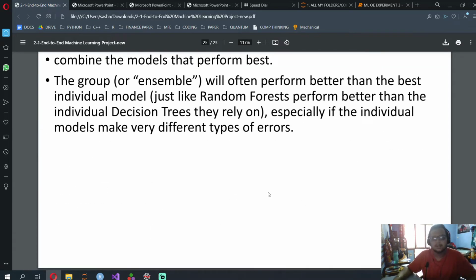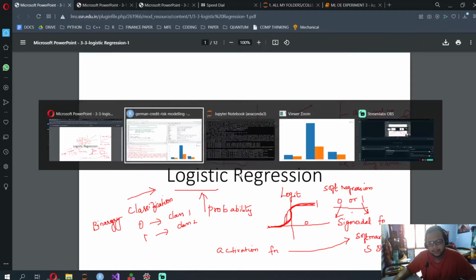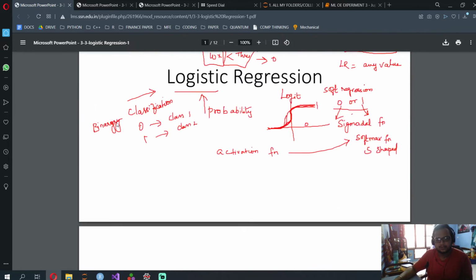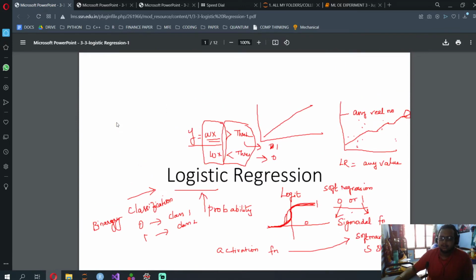So this PPT has been done, and I just want to look at the timestamp. Okay, so we're at 27 minutes for the first PPT, which is the end-to-end machine learning model. Now let's go through logistic regression. Okay, cool.